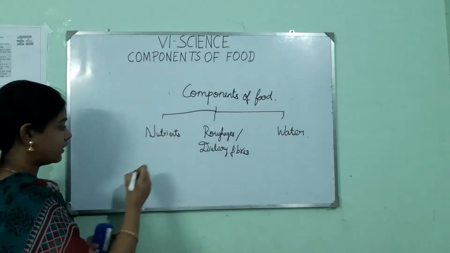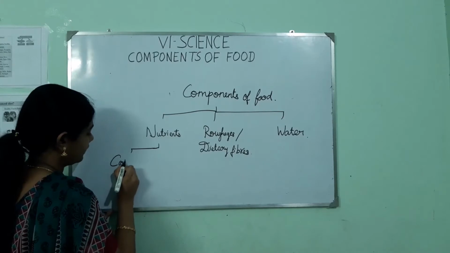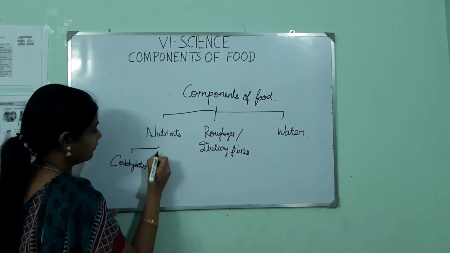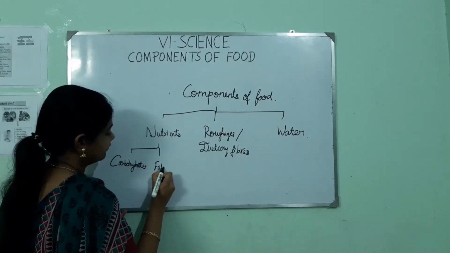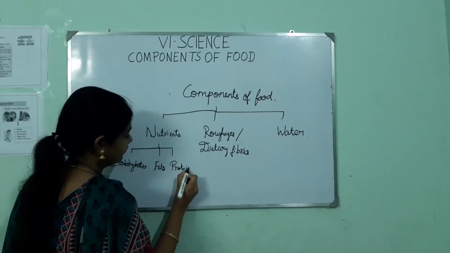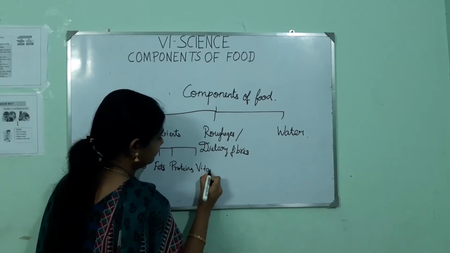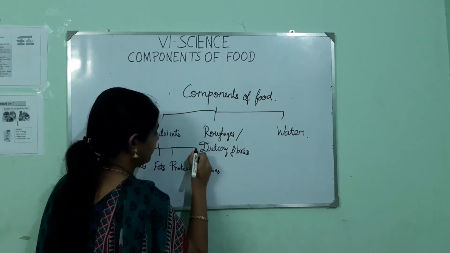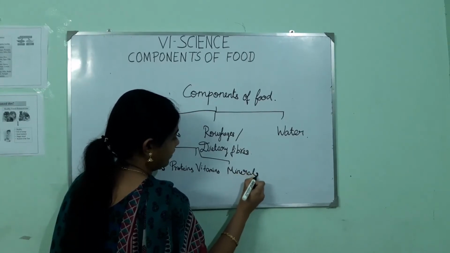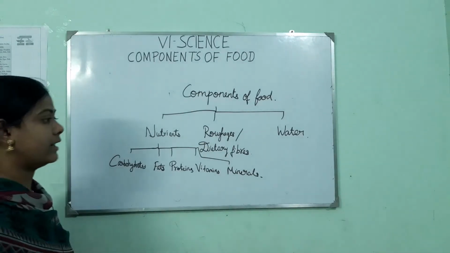Nutrients are further classified into carbohydrates, fats, proteins, vitamins, and minerals. Let me explain one by one with their functions as well as their sources.